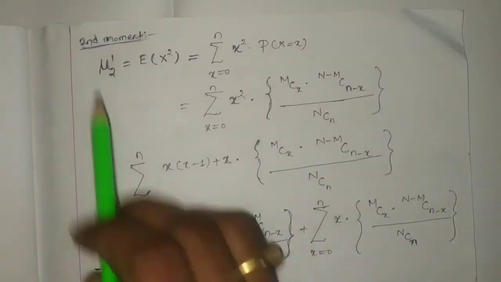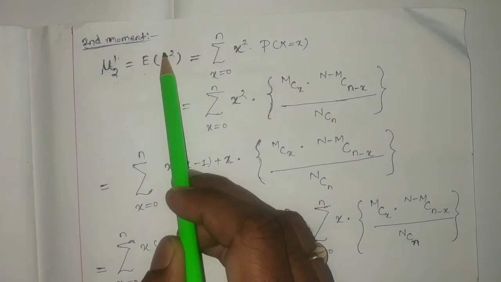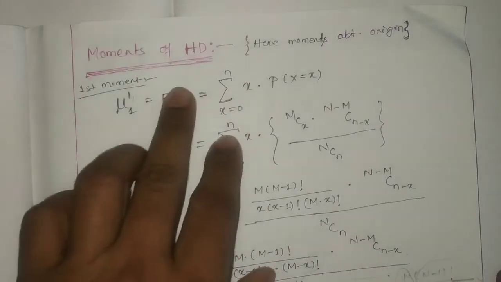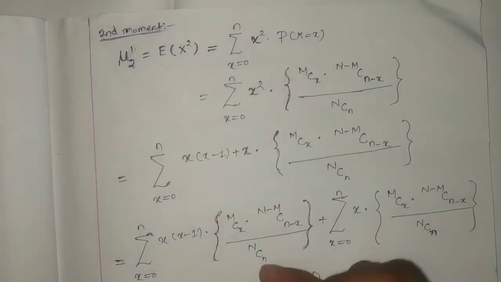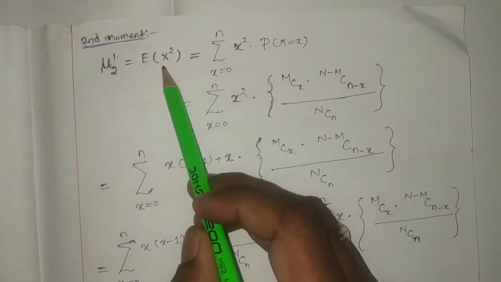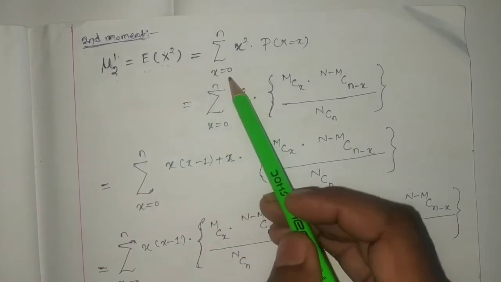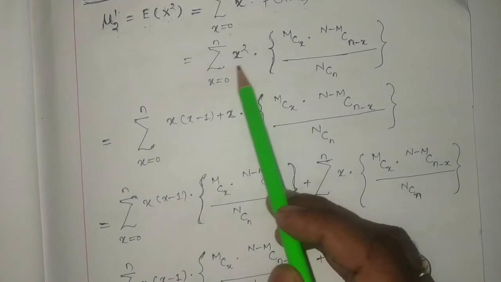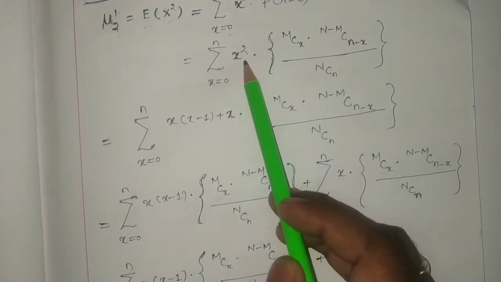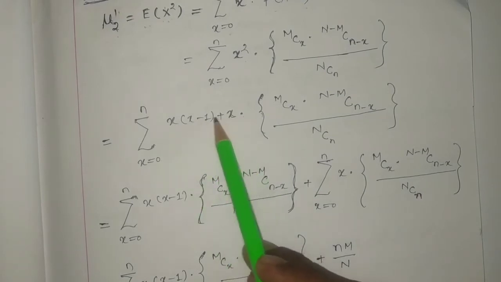We know that the second moment is nothing but mu2 dash, that is your E of x square. See, in which way we derived this one, in a similar manner we are going to derive these things. So this is x square. Expectation of x square will be the sum over x equal 0 to n of x square into PMF. PMF we know, this one. So here x square has been rewritten as x into x minus 1 plus x, so x square minus x plus x, so x square, no problem.